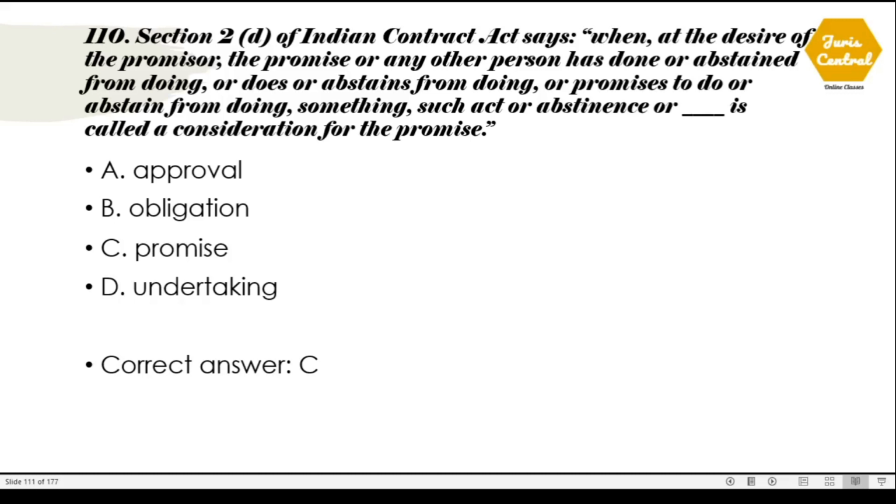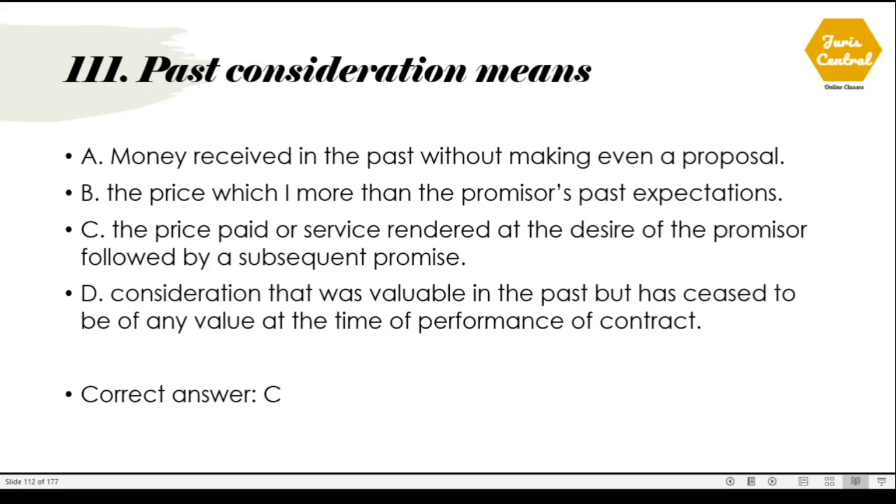So the correct option is option number C, promise.